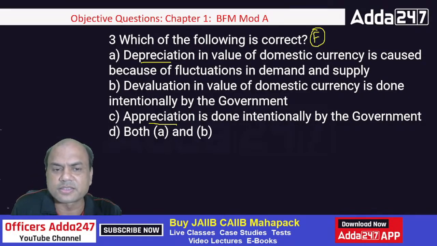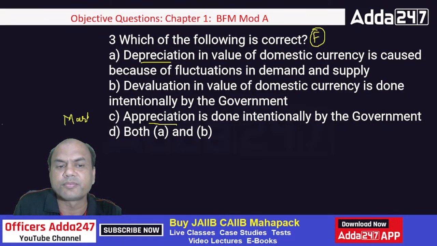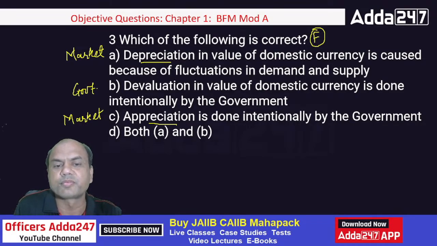See here, it's like this. These are done by the market forces, and this is also done by the market forces. And this is done by the government. So the question over here is, this appreciation is done intentionally by the government.